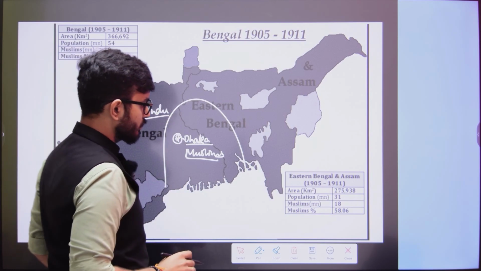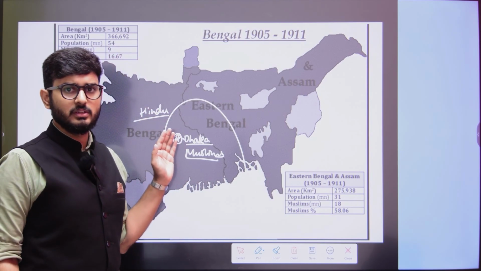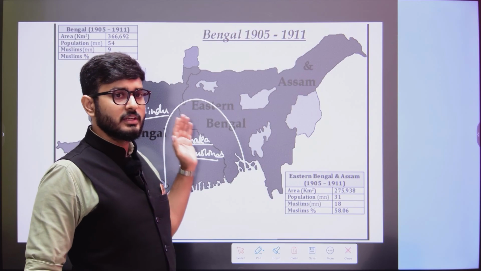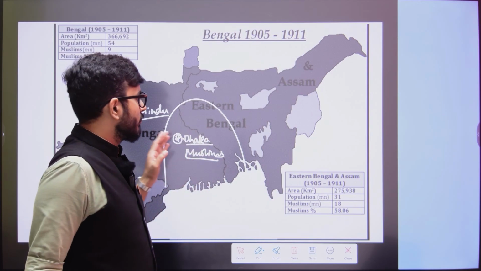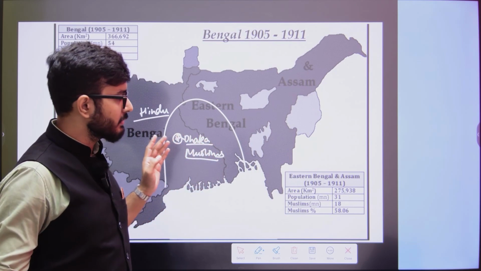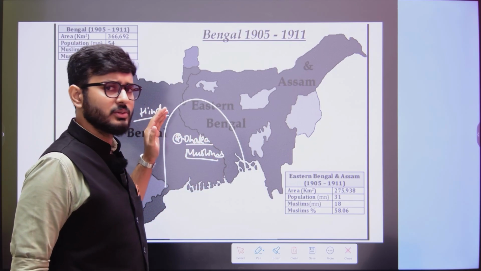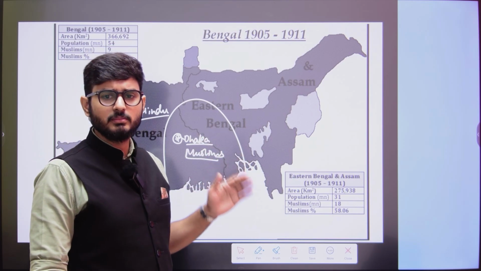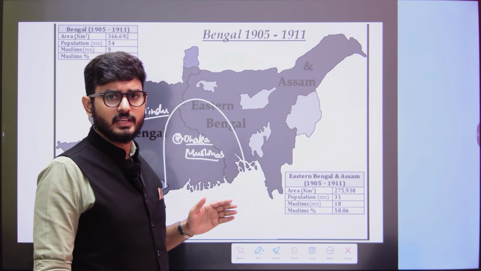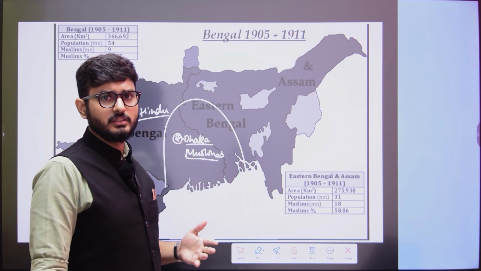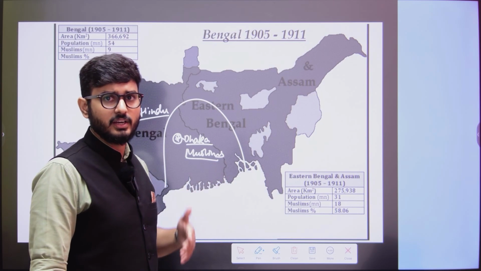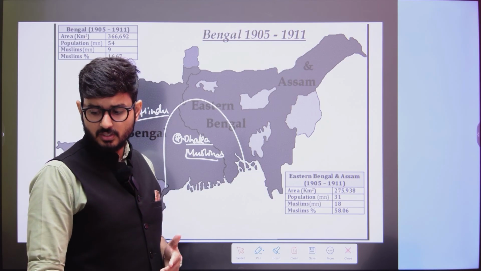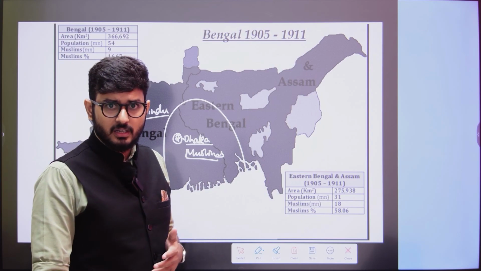When the Britishers divided this particular area on 16th October 1905, the Hindus and Muslims at that point of time, because the Britishers had divided it on religious lines, came together. They hugged, they cried with each other, and they sang various songs, such as Bande Mataram and other songs. Amar Sonar Bangla was also sung.